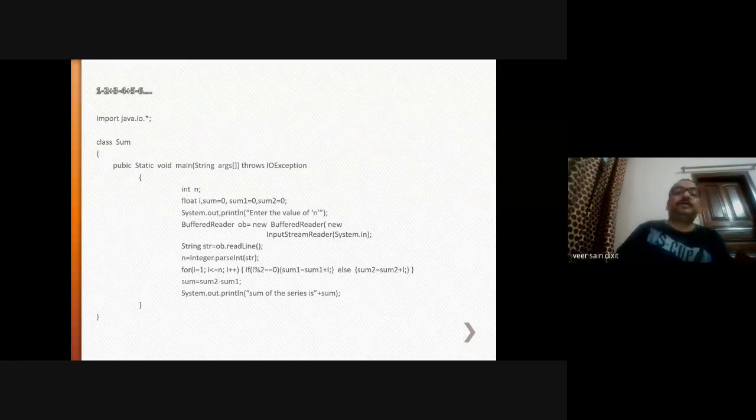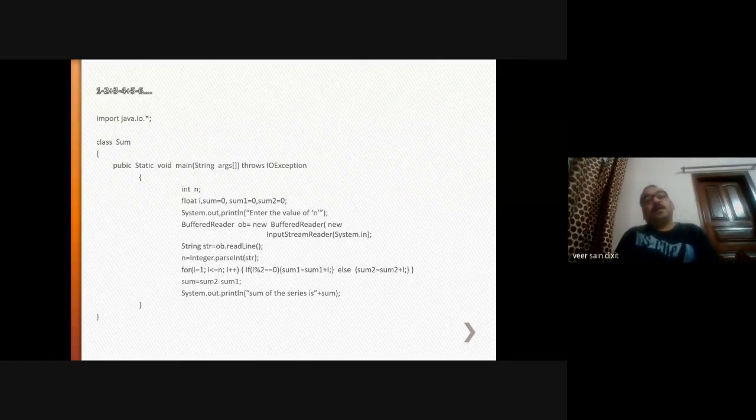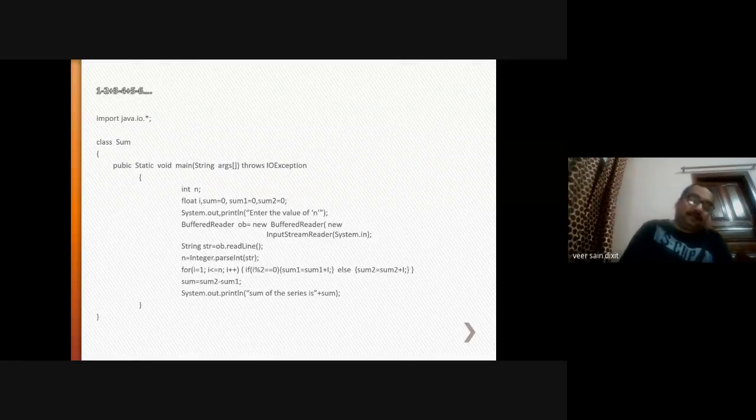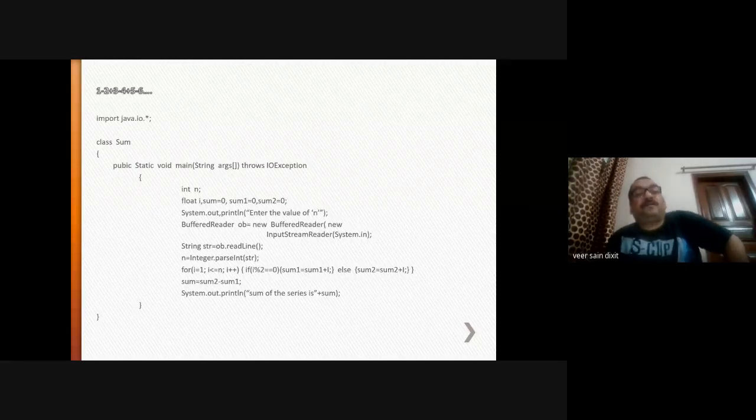Now, this is another problem. You have a series 1 minus 2 plus 3 minus 4 plus 5 minus 6, and so on, up to the nth term. In the previous class, some students were asking how to create the logic. So, the creation of logic is very important. First of all, you will create the logic. So what is the logic in this series? 1 minus 2 plus 3 minus 4 plus 5 minus 6, and so on.